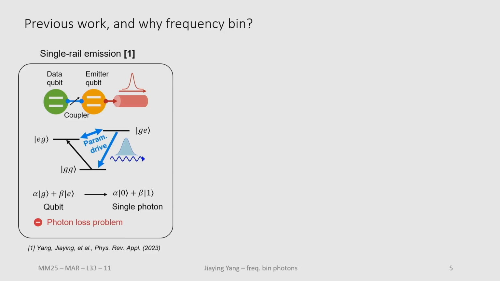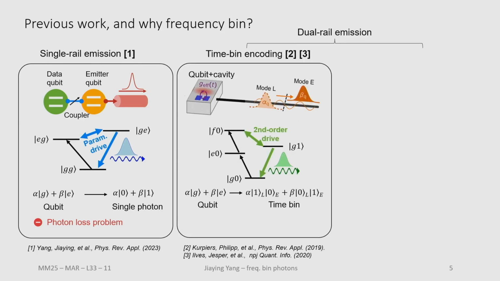In order to solve the problem, people have been looking at dual photon emission, and they have implemented it with time-bin encoding. What they did is they have this qubit-cavity structure and have a second-order transition between the f0 and the g1 state.